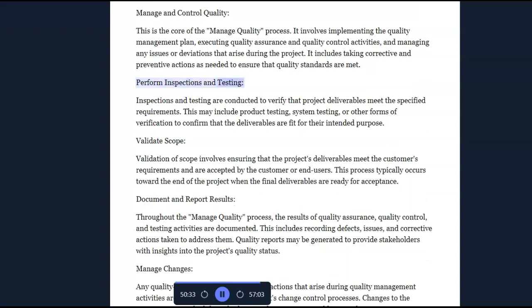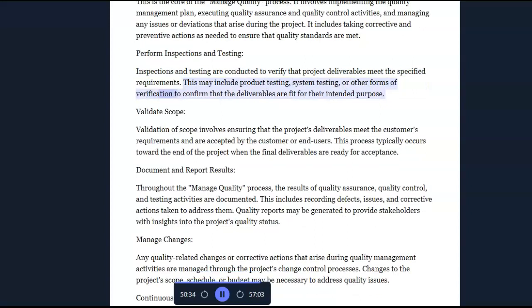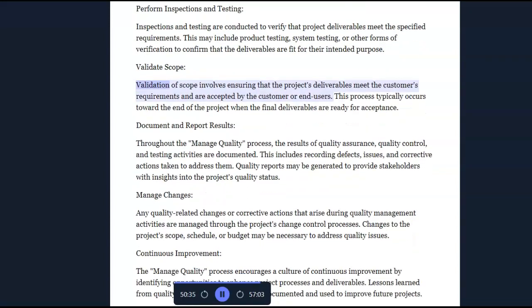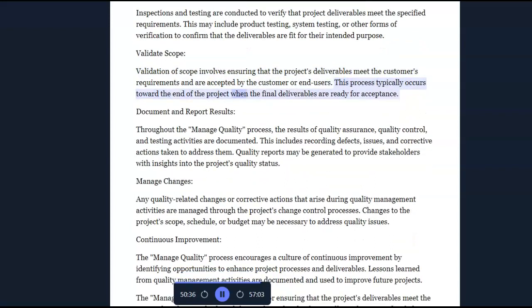Perform inspections and testing. Inspections and testing are conducted to verify that project deliverables meet the specified requirements. This may include product testing, system testing, or other forms of verification to confirm that the deliverables are fit for their intended purpose. Validate scope. Validation of scope involves ensuring that the project's deliverables meet the customer's requirements and are accepted by the customer or end users. This process typically occurs toward the end of the project when the final deliverables are ready for acceptance.